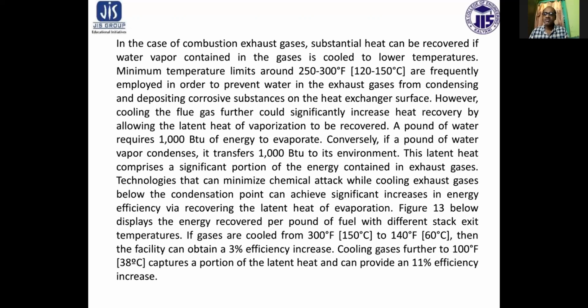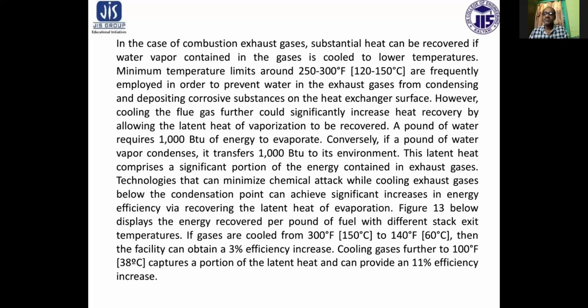The figure on this slide displays the energy recovery per pound of fuel with different stack exit temperatures. If gas is cooled from 150 degrees centigrade to 60 degrees centigrade, then a facility can obtain a 3% increase in energy efficiency.